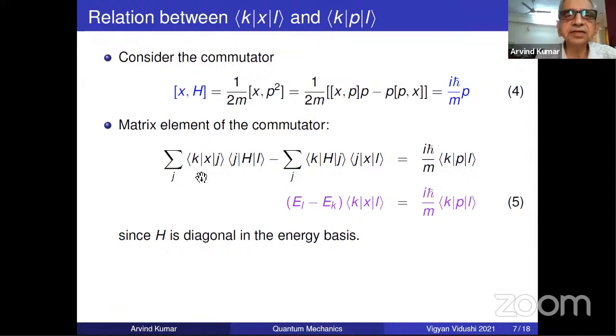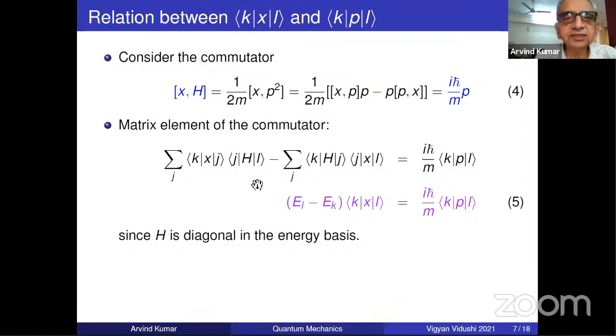Then take the matrix element of this. Between what have I taken? Between K and L. K and L are non-dummy and J is dummy. So I have taken the KLth matrix element of this, where K is non-dummy, L is non-dummy, but I put J as the dummy summation, same thing here. So I'm taking the KLth matrix element.